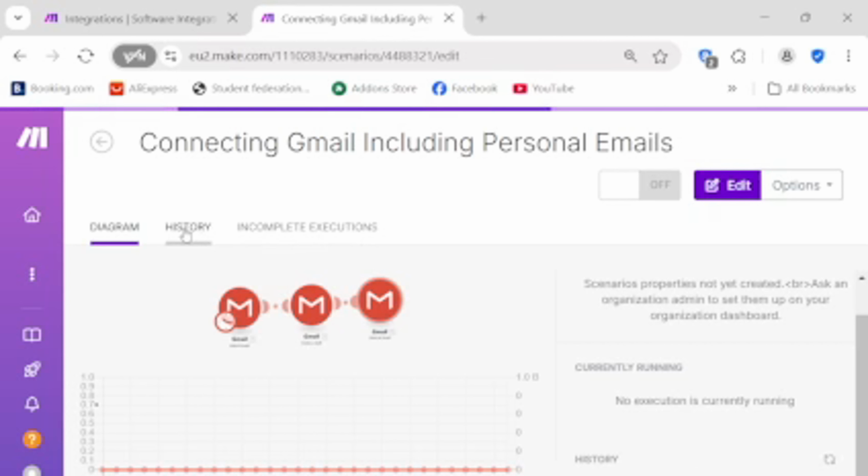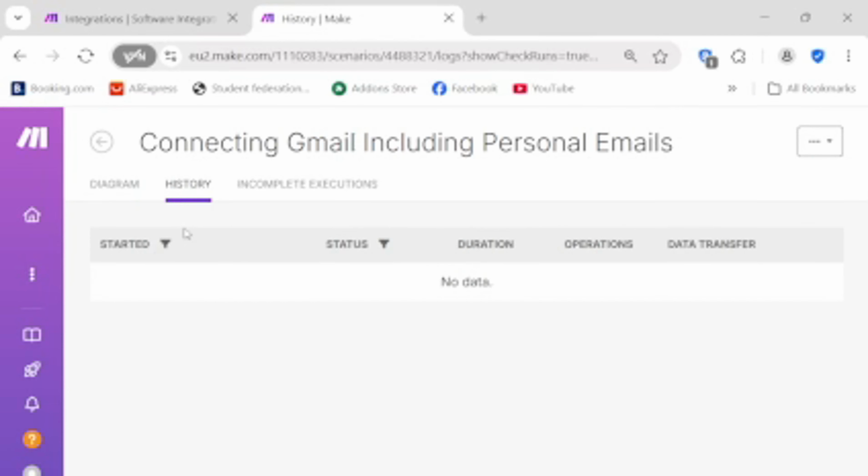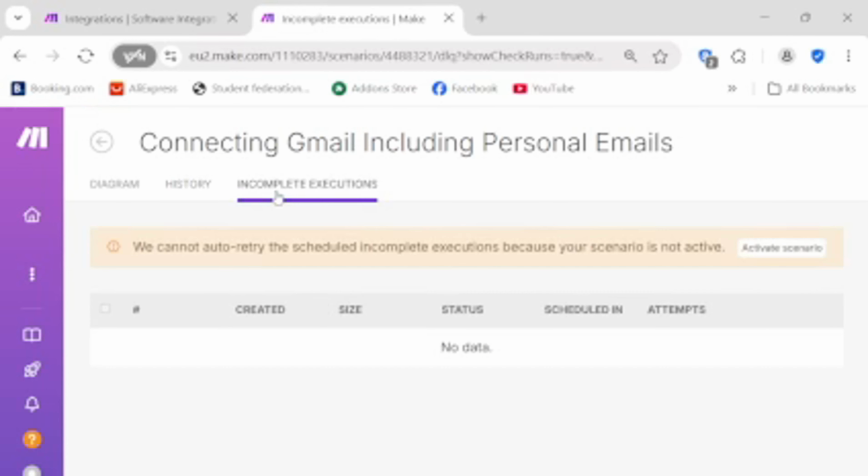Make is more than just a tool. It's a new way of working, empowering individuals and teams to achieve more with less effort. The best way to understand the power of Make is to experience it firsthand. Visit Make.com and start your free trial or explore our plans.